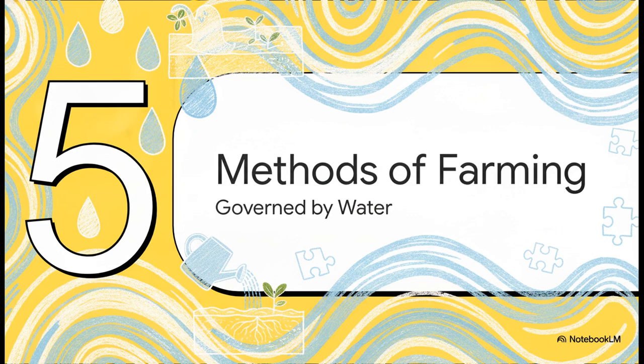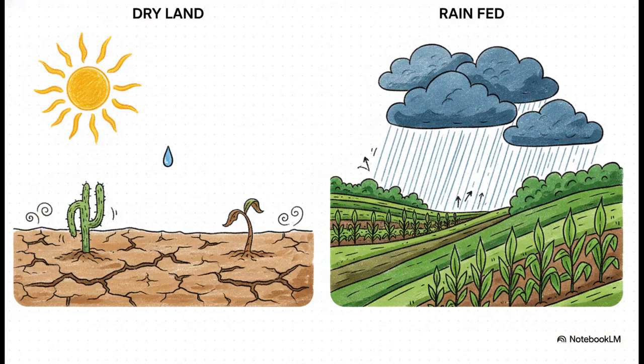Now, all of these intricate puzzle pieces, the timing, the stacking, the soil prep, they're all ultimately governed by our planet's most critical and sometimes scarce resource, water. Water availability violently splits the farming world into distinct methods based on one critical threshold, 750 millimeters of annual rainfall. If you get less than that, you're doing dryland farming. You're entirely dependent on erratic rain, and your crops will frequently face moisture stress. But if you get more than 750 millimeters, you're in rain-fed farming territory. Here, moisture stress is minimal, and the farmer's primary focus shifts from just trying to get water to actually conserving the soil itself.